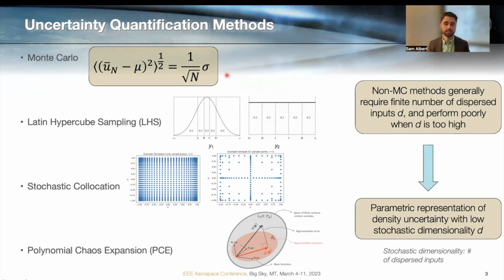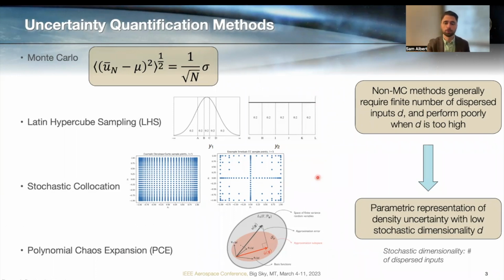And in some cases, we can do better than Monte Carlo, meaning that either there is a random sampling technique that requires a smaller number of random sampling trials, or perhaps doesn't require random sampling at all. One of the challenges, though, is that these non-Monte Carlo methods generally require the number of dispersed inputs to be finite, and in general, it needs to be small because these methods suffer when that dimensionality is too high.